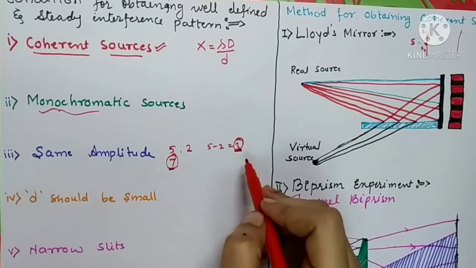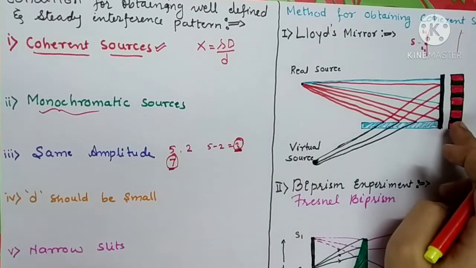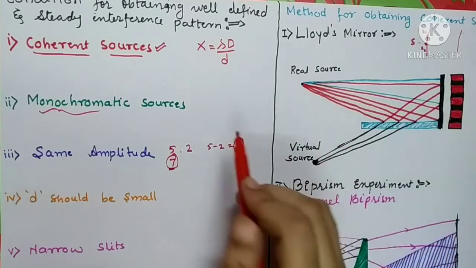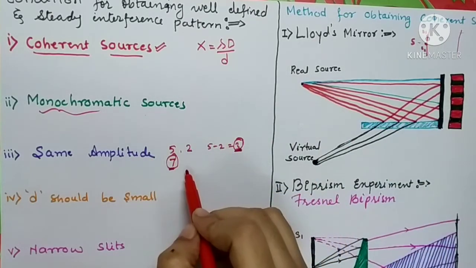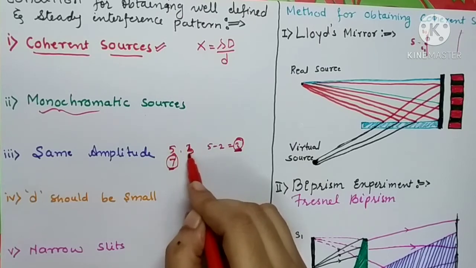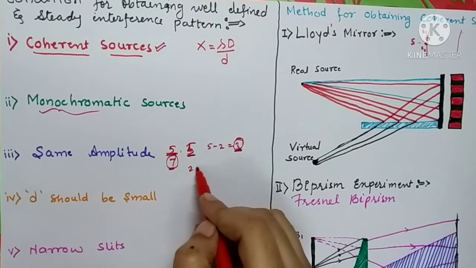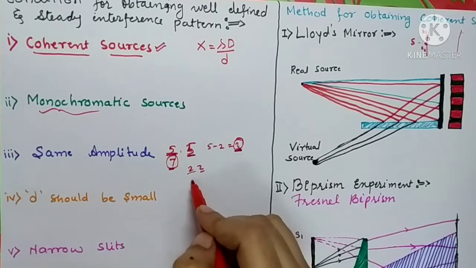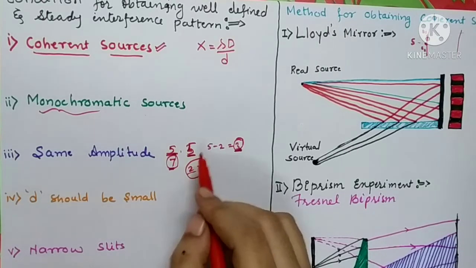So this is the reason: in order to get a completely bright and completely dark band, we should have two waves which have equal amplitude. The two waves should have equal amplitude. It should be 5 or it should be 2. They should not differ in their amplitude.